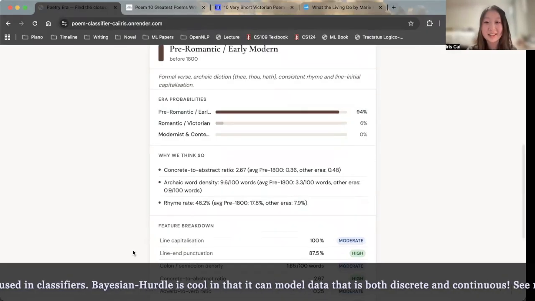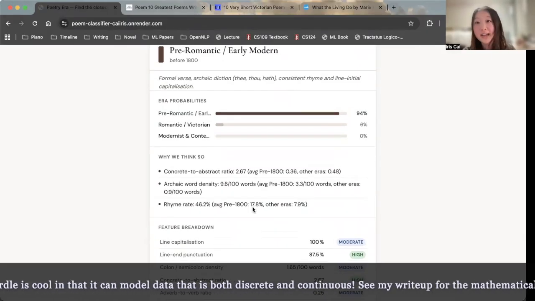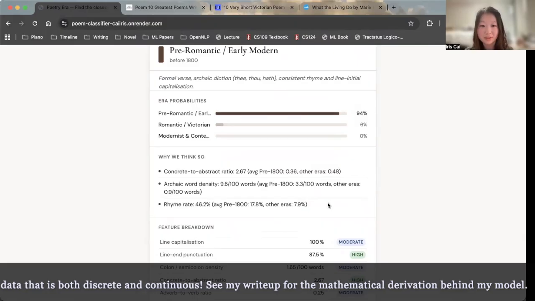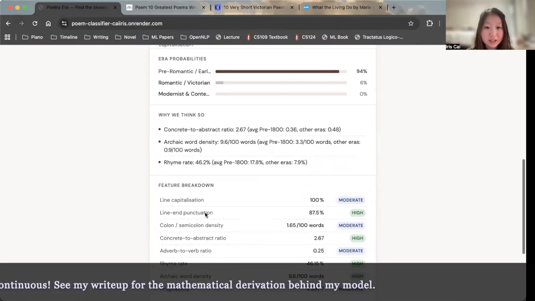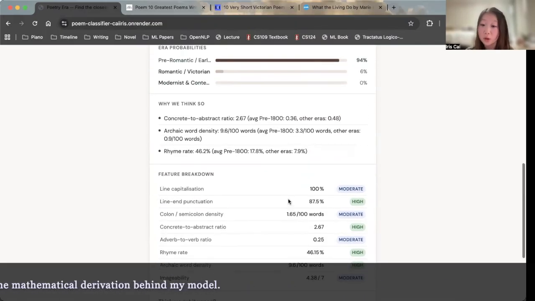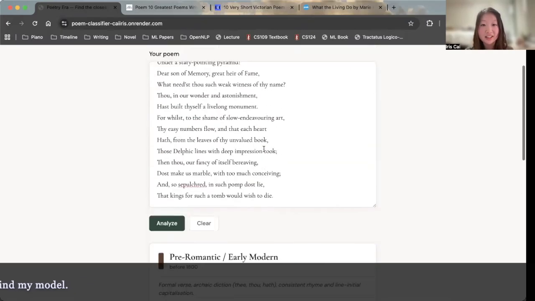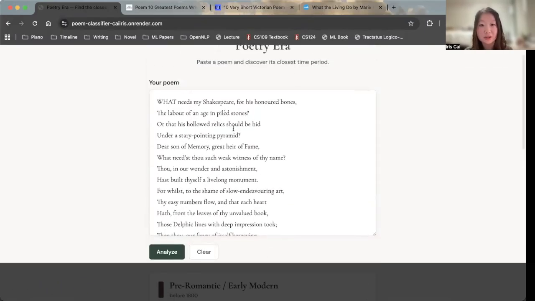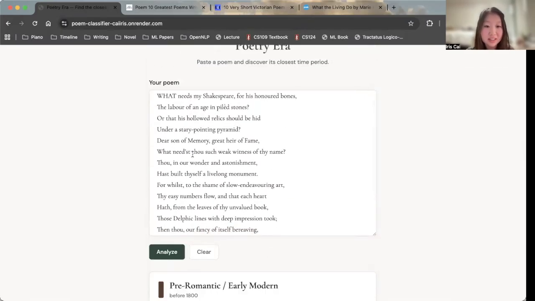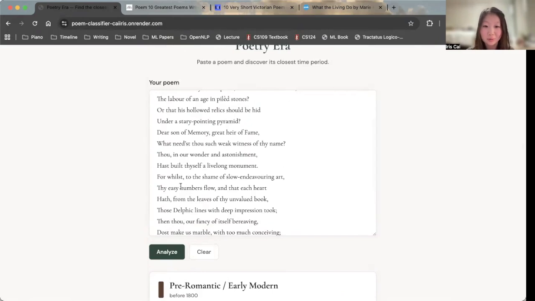And so basically, out of these features, it's able to analyze a poem and see what class it is most likely from. For example, in here it says there's pretty high archaic word density. It says high here. And if you look at the poem, then you can see that's true, right? We have words like needst, thou, hast, whilst. We don't really use these words anymore, but they're pretty common in old poetry.